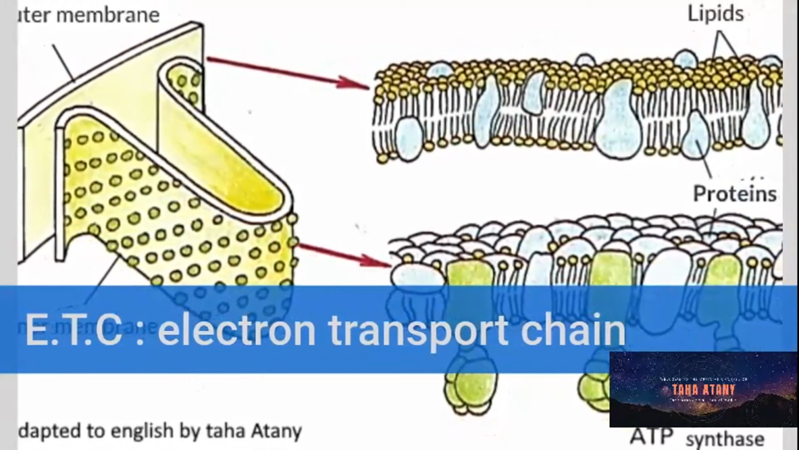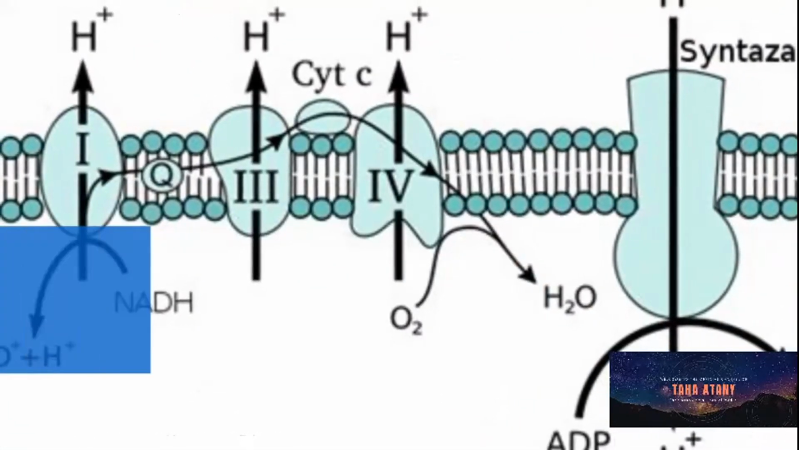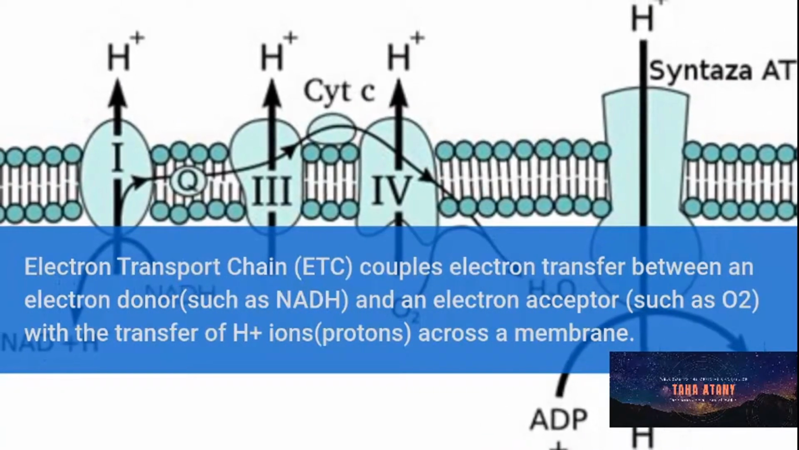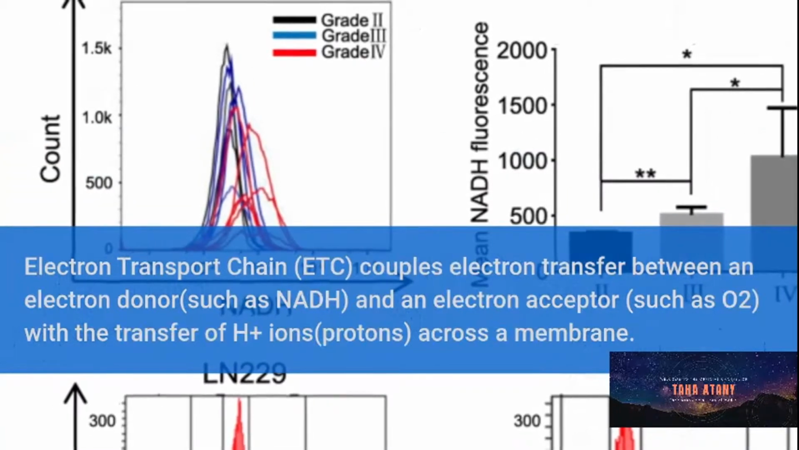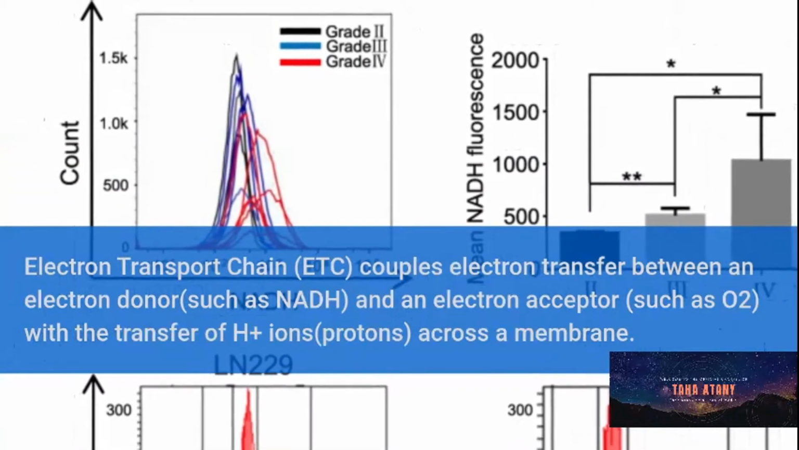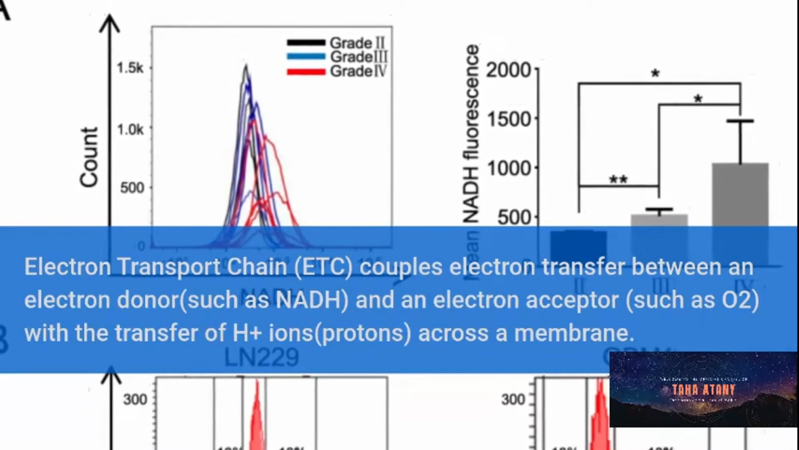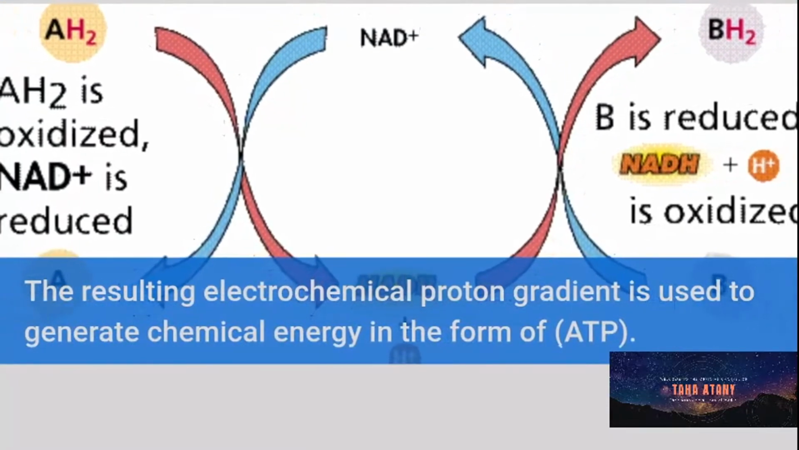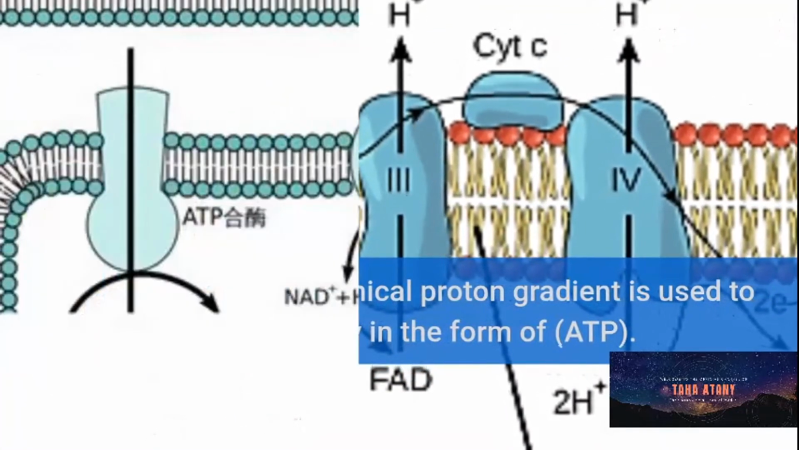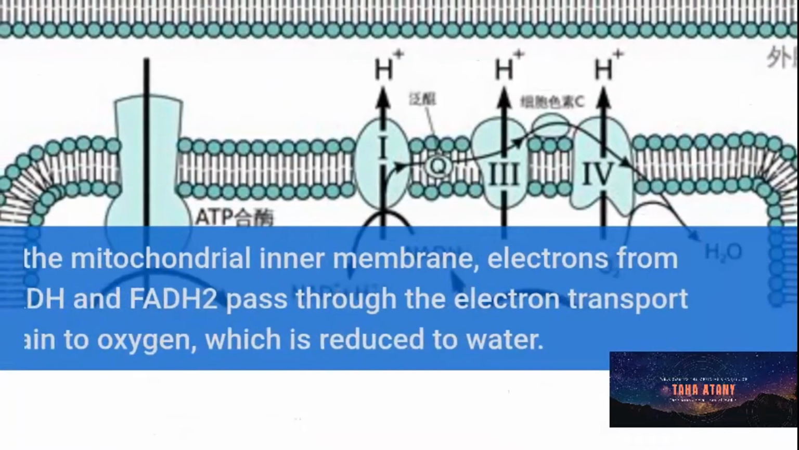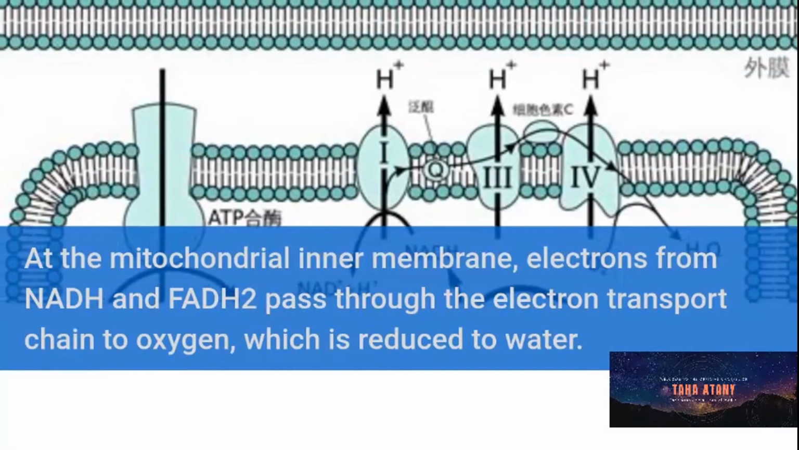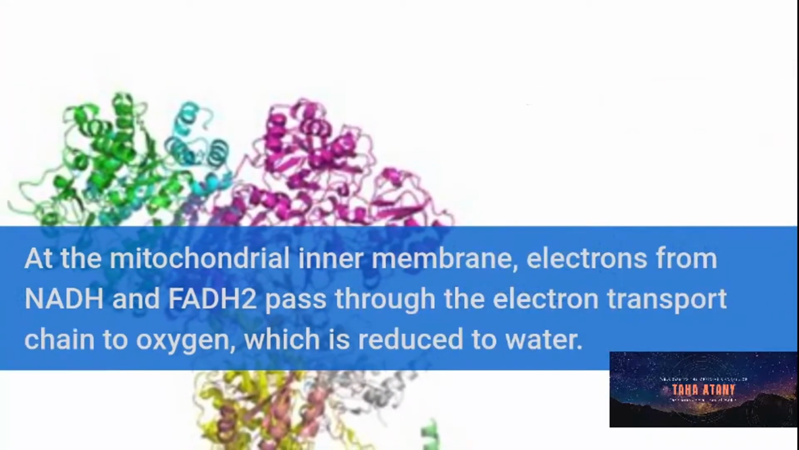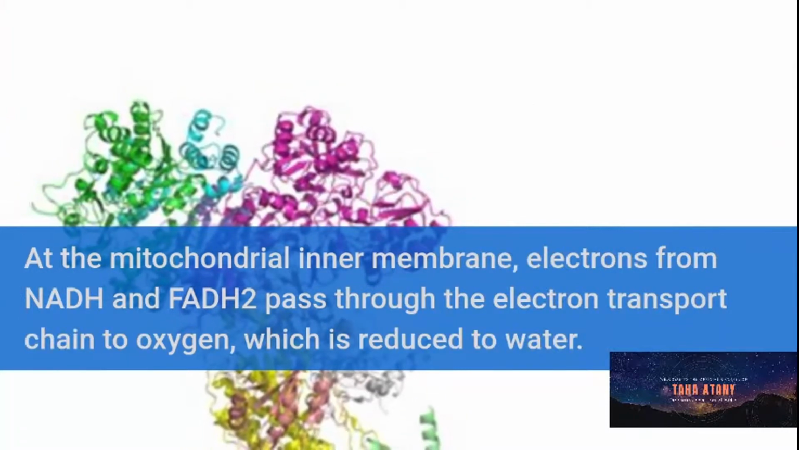ETC, electron transport chain. ETC couples electron transfer between an electron donor, such as NADH, and an electron acceptor, such as O2, with the transfer of H+ ions across a membrane. The resulting electrochemical proton gradient is used to generate chemical energy in the form of ATP. At the mitochondrial inner membrane, electrons from NADH and FADH pass through the electron transport chain to oxygen, which will be reduced to water.